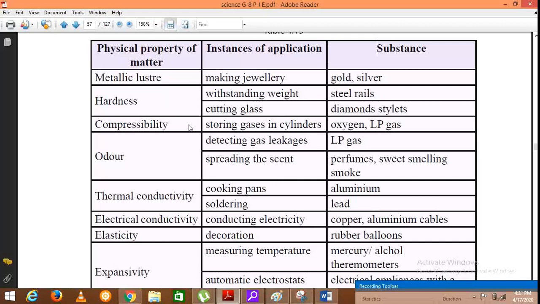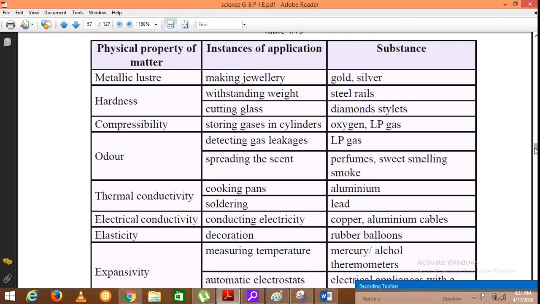Compressibility of oxygen and LP gas is used to store those in gas cylinders. So we have discussed this compressibility at the first part of this lesson. Then the odor of LP gas is used to detect gas leakages.